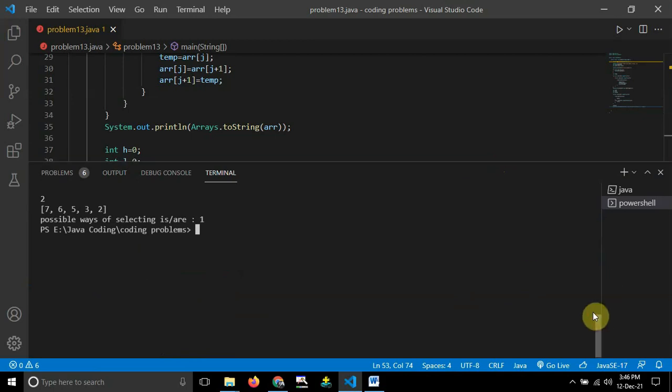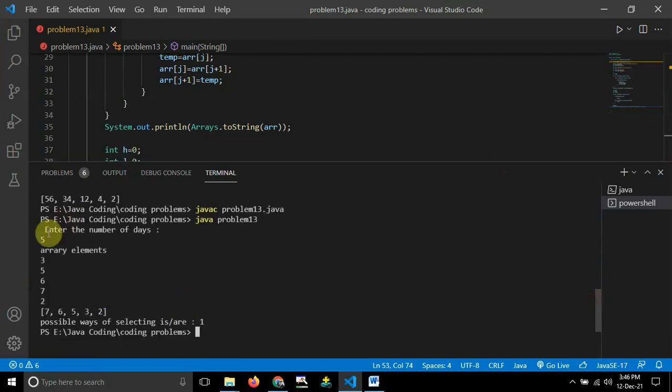I'll just maximize this one. See guys, enter the number of days: 5, array elements 3, 5, 6, 7, 2. These are the array elements, and they have been sorted: 7, 6, 5, 3, 2. Then the possible way of selecting is 1. Only one way is possible, because 7 is not repeating anywhere here, and 2 is also not repeating.